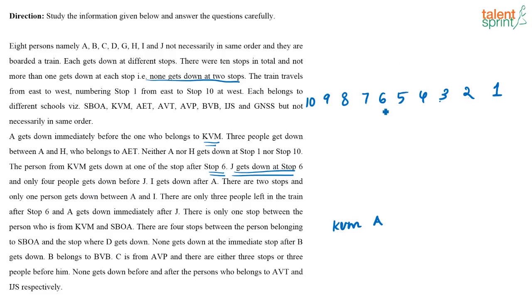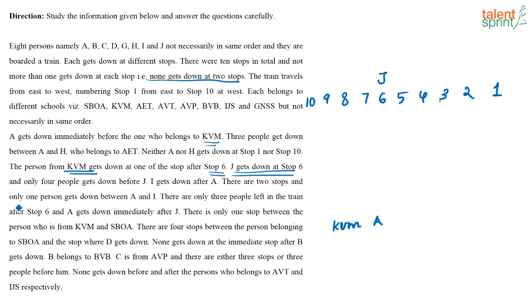So J is getting down at stop 6. So where can I place A? See, either A can be here and KVM can be here, or A can be here and KVM can be here, and so on. Okay. Now we know that the person from KVM gets down at one of the stops after 6. That's what we know. Now we don't know where to place A and where to place KVM. Let's wait for that. Then what else is given?